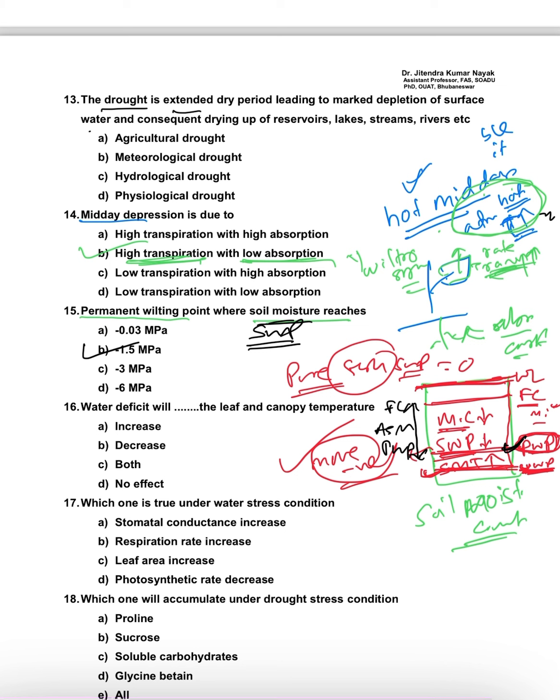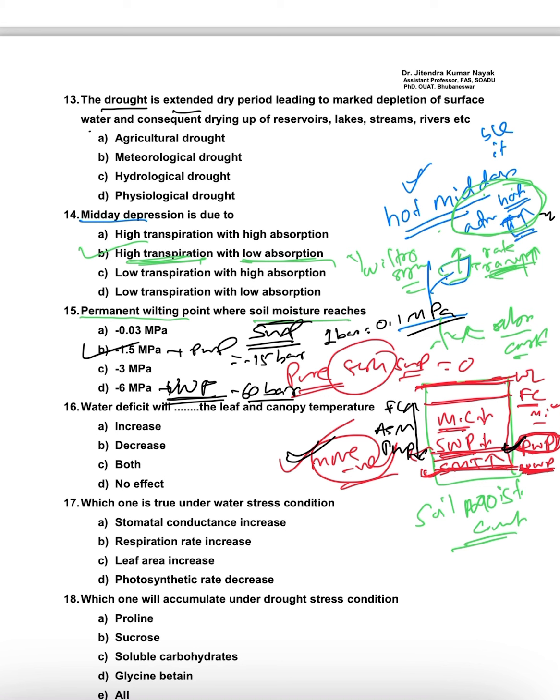Again, if the moisture decreases further, then the soil water potential becomes more negative and it will become minus 6 megapascal at the ultimate wilting point, or we can say minus 60 bar. The permanent wilting point is minus 15 bar. As you know, 1 bar is equal to 0.1 megapascal.